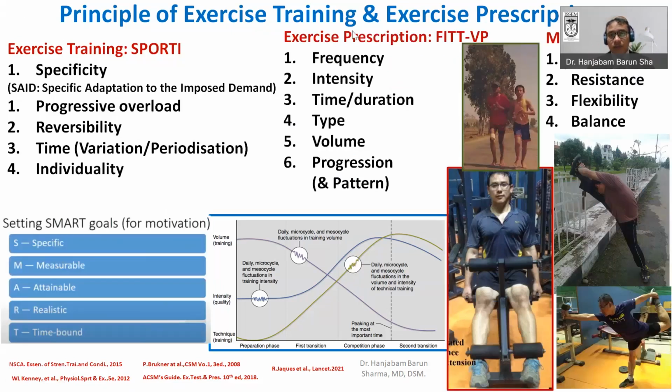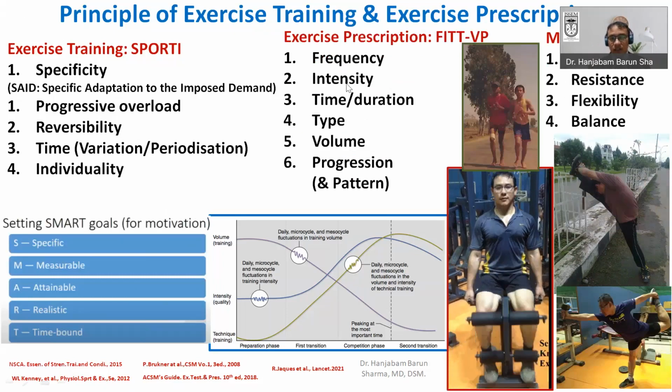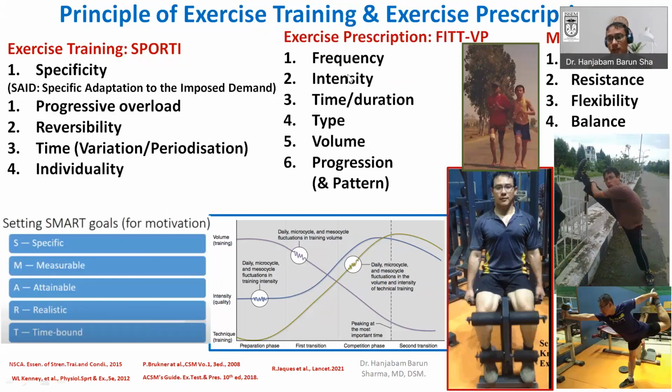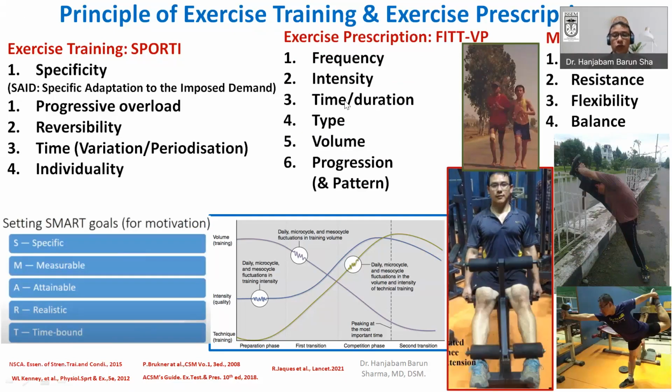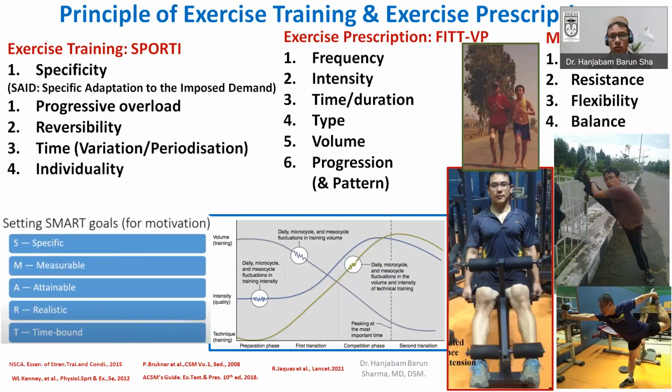And the exercise prescription can be done based upon this FITT-VP, like, for example, frequency, intensity, time, type, volume, and progression and pattern. Like, for example, frequency, how much or how frequently you are going to prescribe that particular exercise, or what is the intensity of that particular exercise, or what is the duration, for how long you are going to give, what is the type of the exercise, maybe aerobic, resistance, flexibility, or balance exercise may be done, or what is the volume, the overall exercise load. The volume is the intensity into duration into frequency.